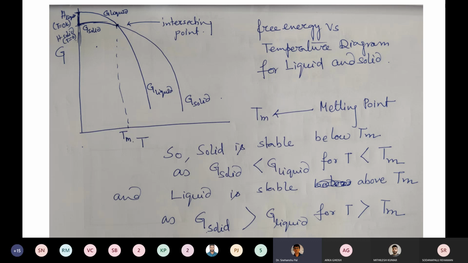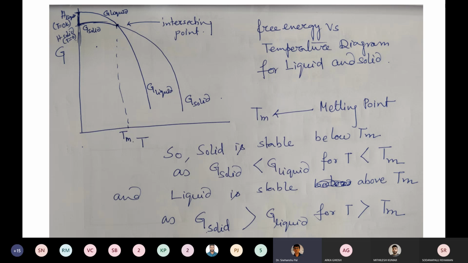That's why it will intersect with G solid. The slope of the G liquid curve is much steeper with respect to the slope of G solid. That's why the two free energy curves, G liquid and G solid, intersect each other.